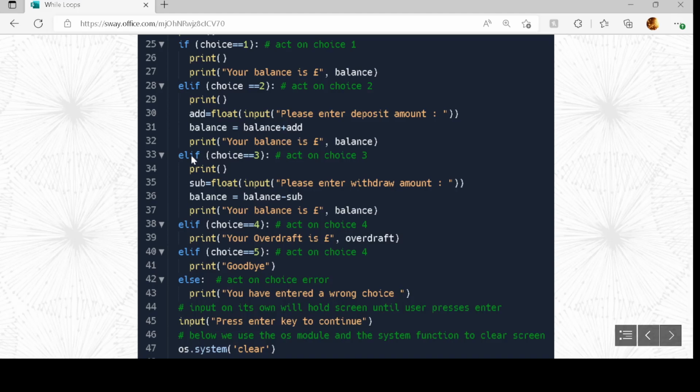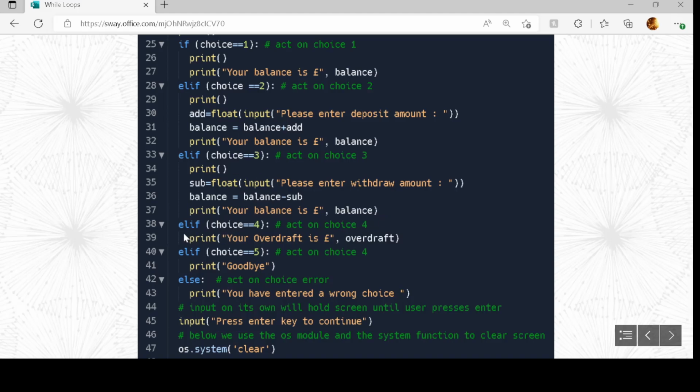And when we have elif choice 3, we're doing a similar thing. This time we have the keyword input and we are going to read something in from the user. So please enter withdraw amount. We're taking it in and automatically casting it, giving it the variable type of float. Float is just a number with a decimal point. And we're going to store it inside sub. So the new balance is equal to the old balance minus sub. And then we're just going to write it out to the screen.